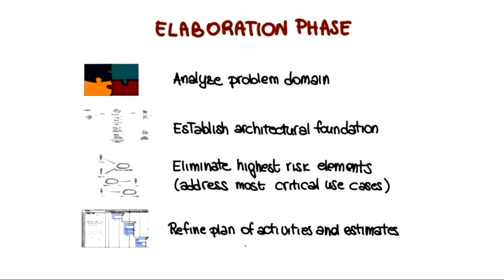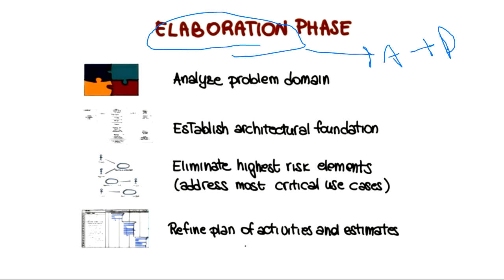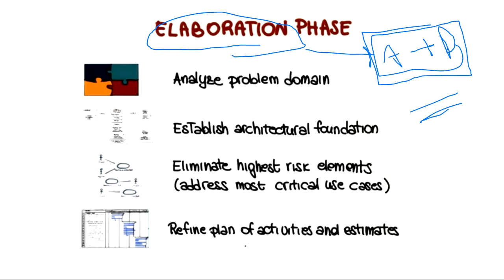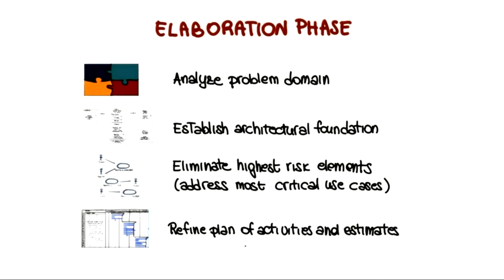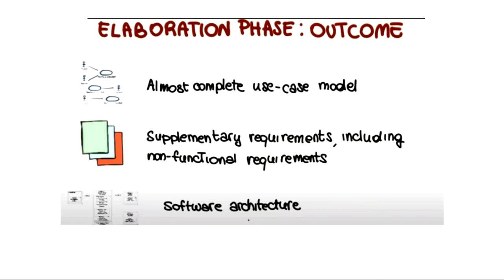Then there is your elaboration phase. In the elaboration phase there is the analysis and the design part. Whatever hardware, software, etc., the architecture that you are going to use for your system, that should be designed. The main UML model should be designed in this phase. This we have seen in the last class. This we have also seen.